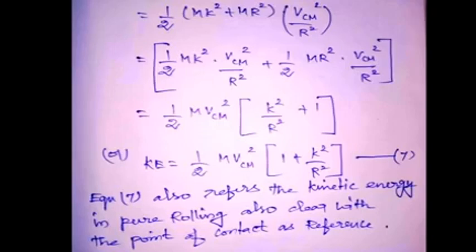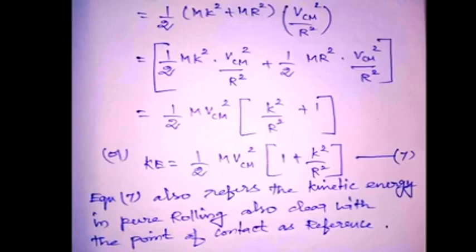Taking the common terms, we get half m VCM square into k square by r square plus 1. Rearranging, kinetic energy is equal to half m VCM square into 1 plus k square by r square. This is equation number 7. Equation 7 represents the kinetic energy in pure rolling, also about the point of contact.